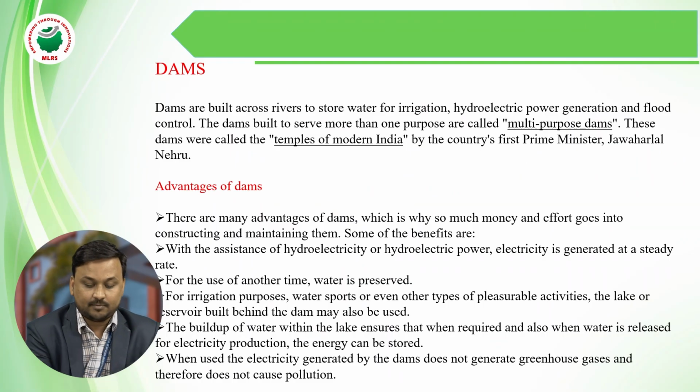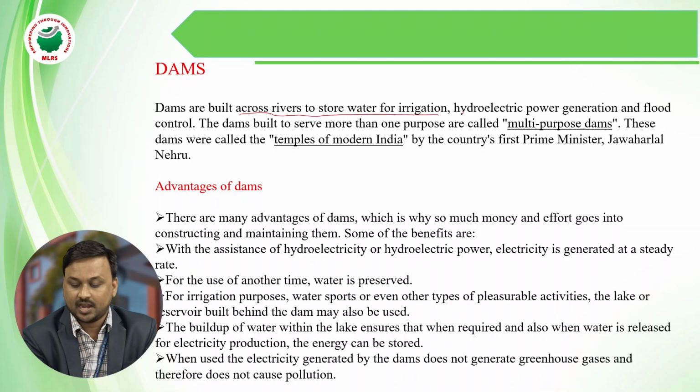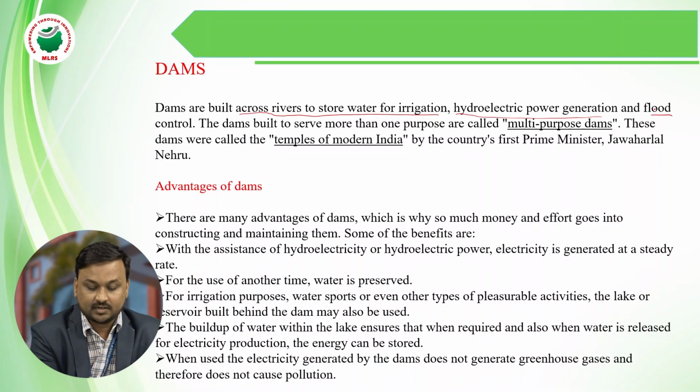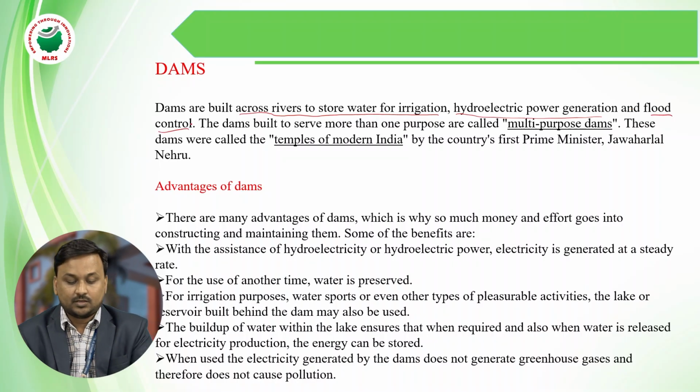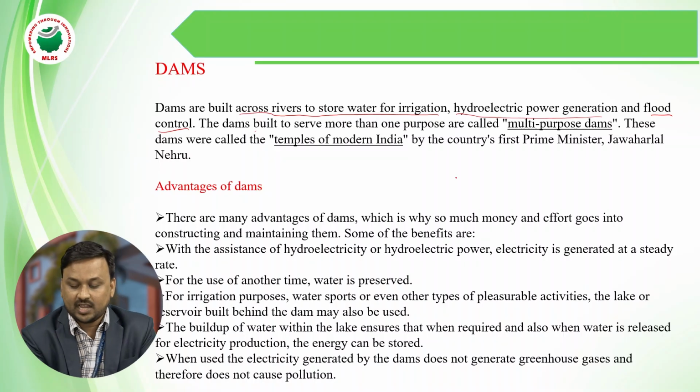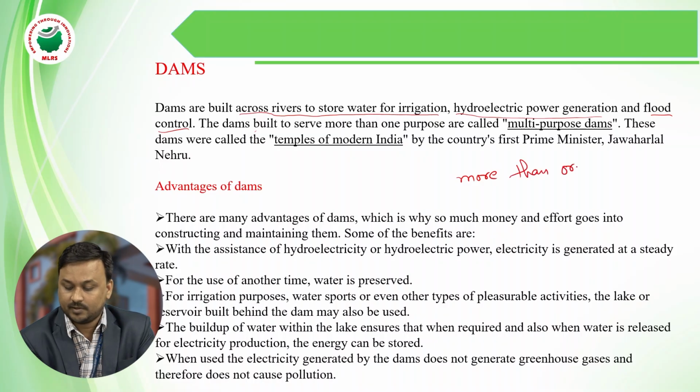Coming to dams: dams are built across rivers to store water for irrigation, hydroelectric power generation and flood control. Dams built for more than one purpose are called multi-purpose dams.